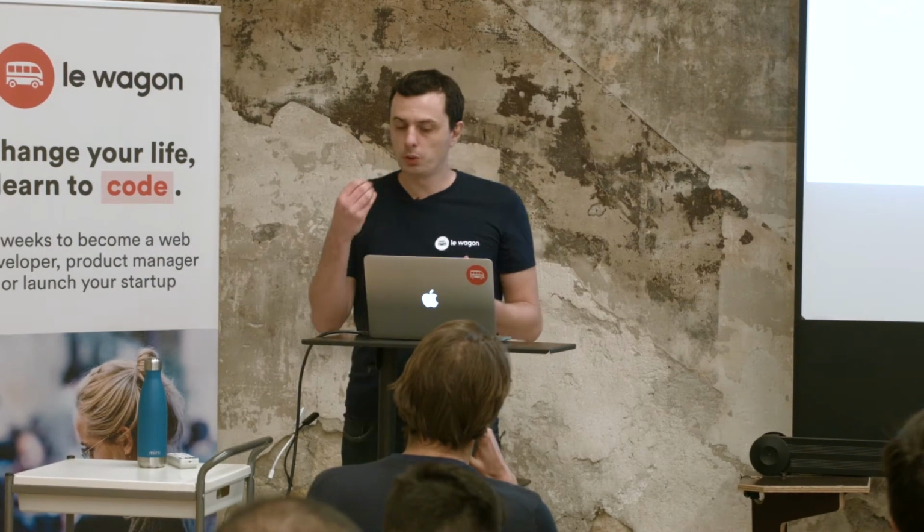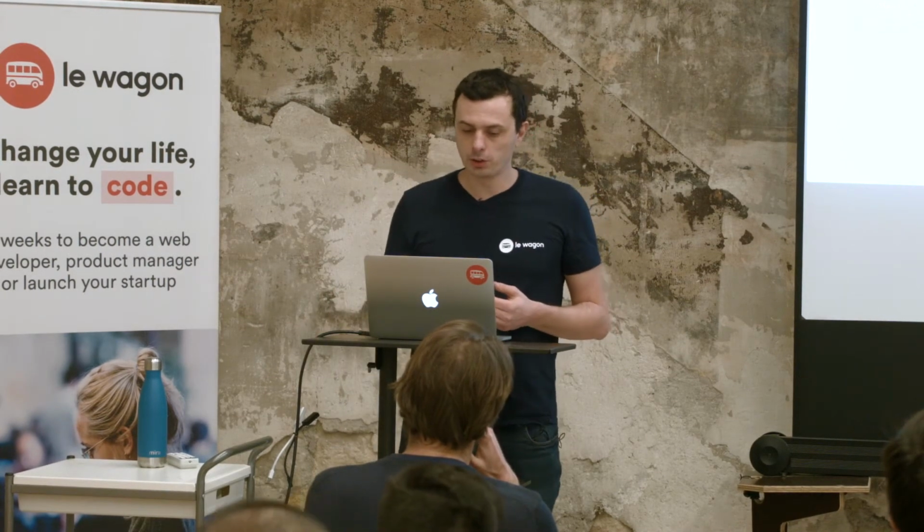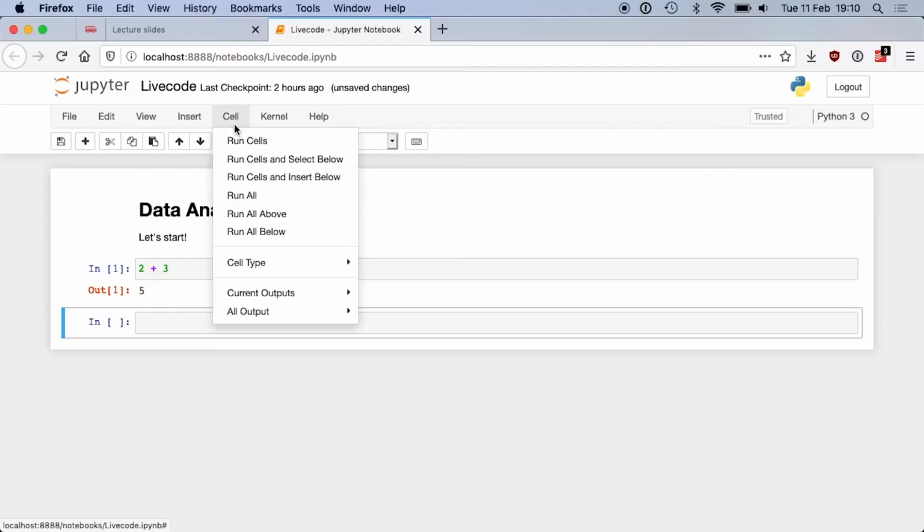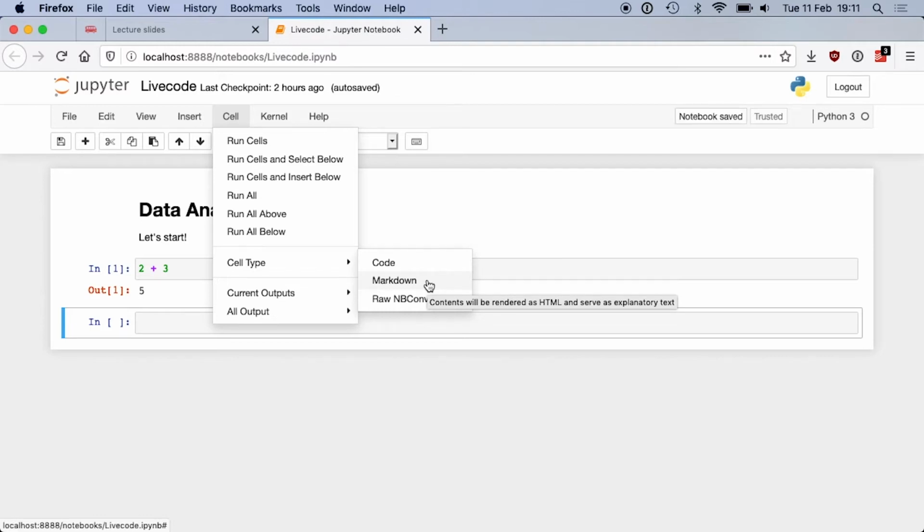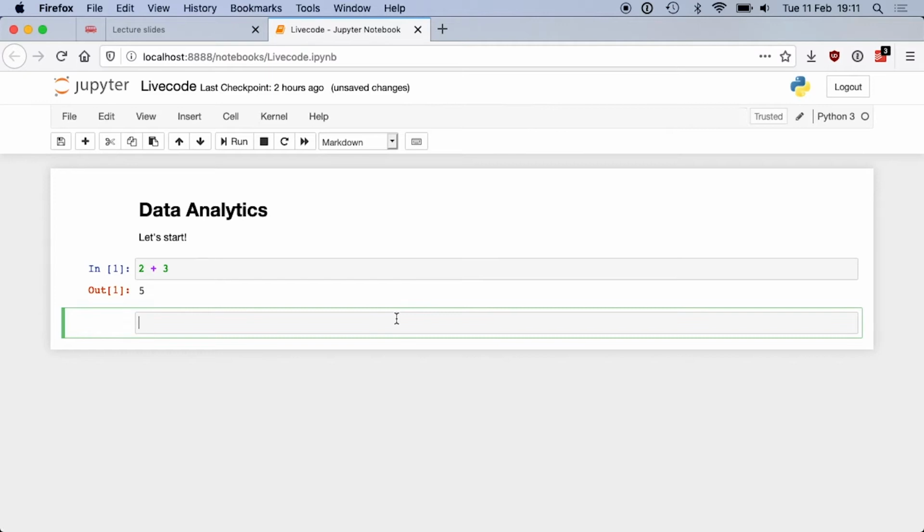Okay? When you do a notebook, you can also switch the cell type, and instead of having code, you will have Markdown. So Markdown is just the name of a fancy documentation format. It's just to write some notes down. So here I can say, let's write our first Markdown cell.